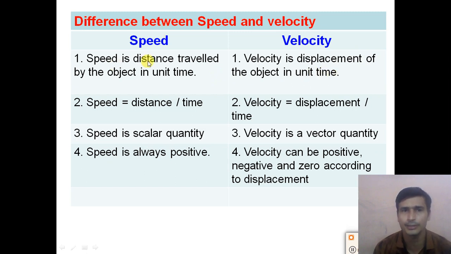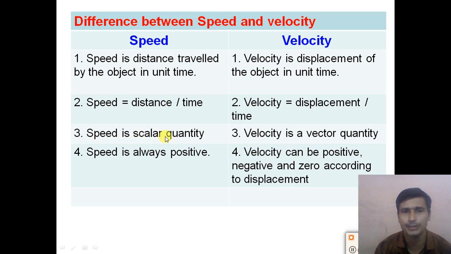Speed is the distance traveled by the object in a unit time, whereas velocity is the displacement of the object in a unit time. What is the formula of speed? Speed is equal to distance divided by time, whereas velocity is equal to displacement divided by time.